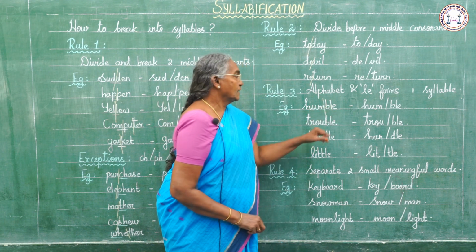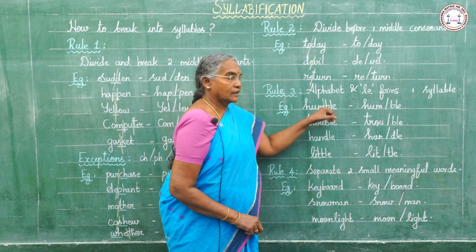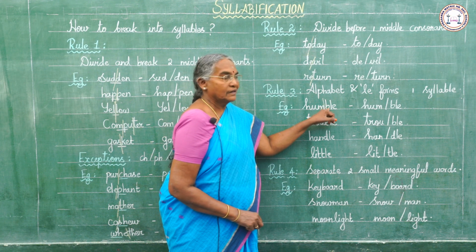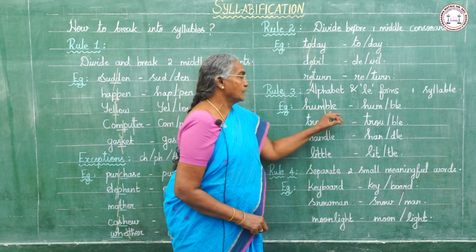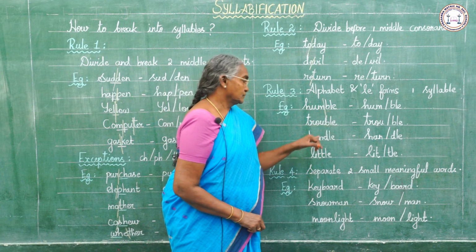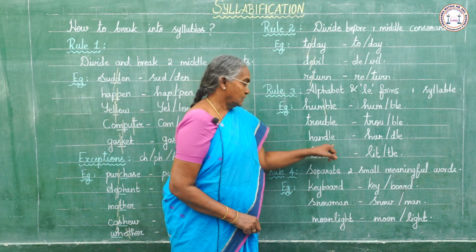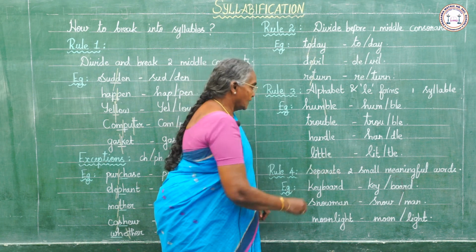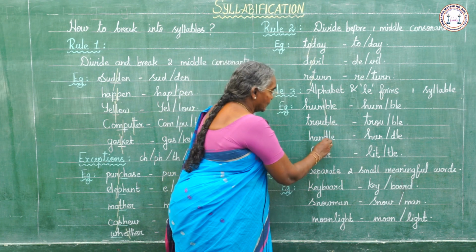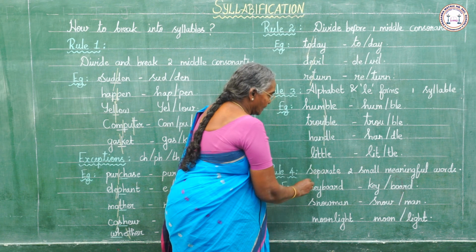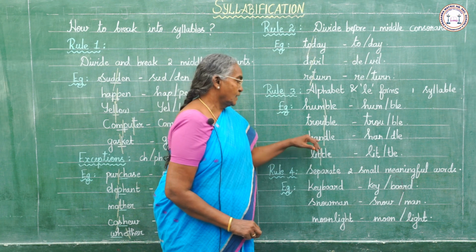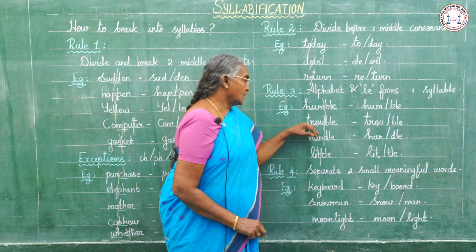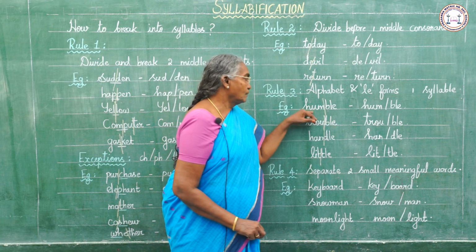L-E, a consonant comes before that, so we have to break the word before this consonant. Trouble. Handle. Little.